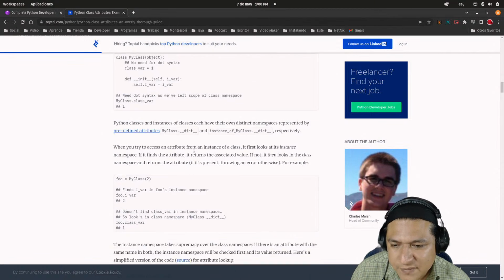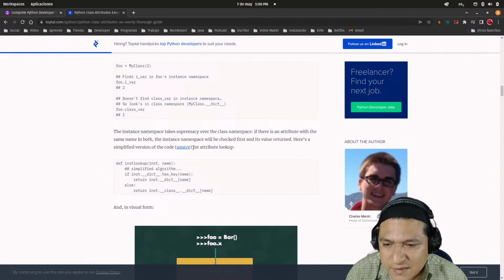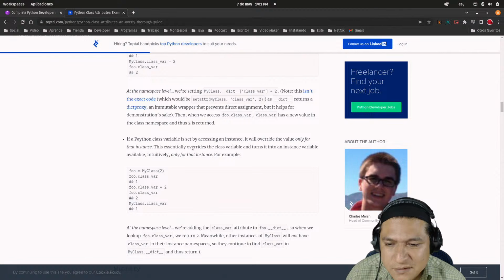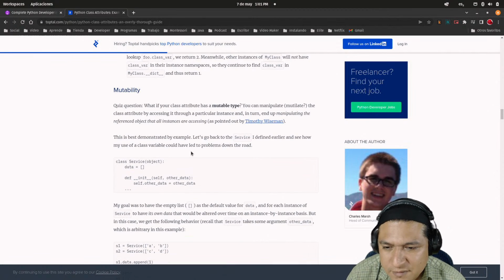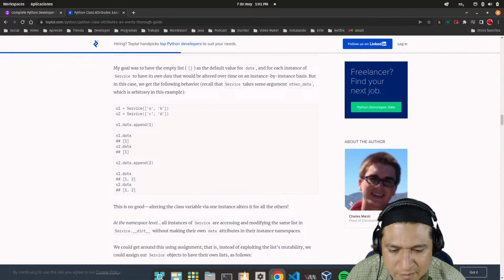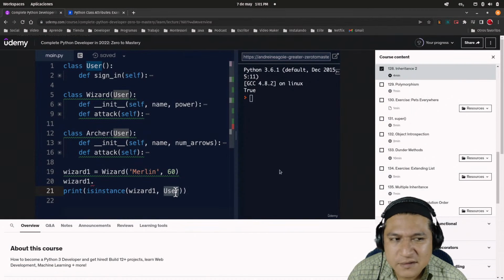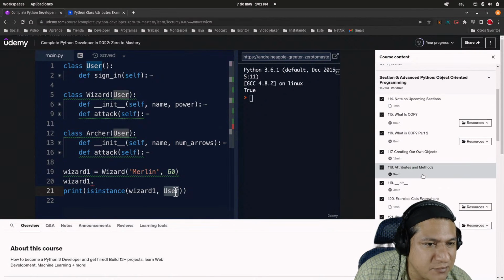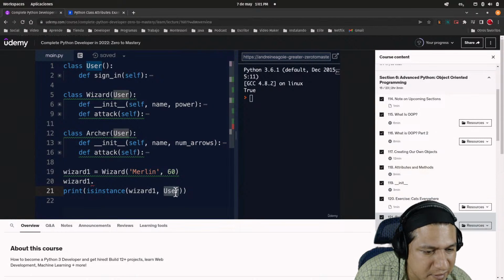Okay, but I do remember that there is an actual keyword. I guess it's going to be way easier to just look behind the course because attributes are here. There we go. Init, cats everywhere. There we go. Class method and static method. I wonder if I have access to... Okay, attributes and method.